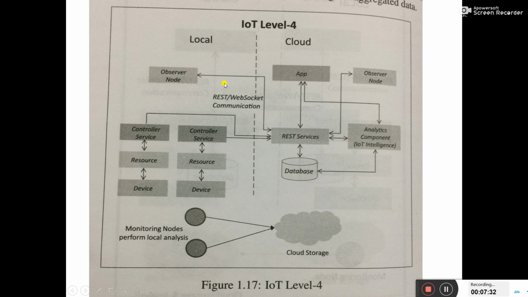So here is a node observer. There are so many nodes, and there is the node observer. REST services are there, and then database and app services are there. After that, one more component is there, and this component is the analytics component and IoT intelligence. It helps us to predict the weather or information of some place or something like that.